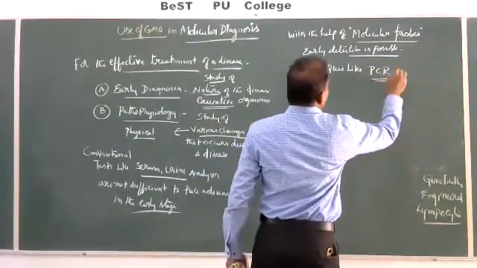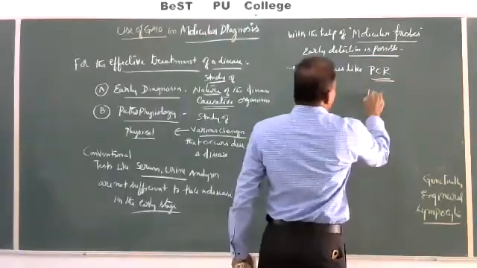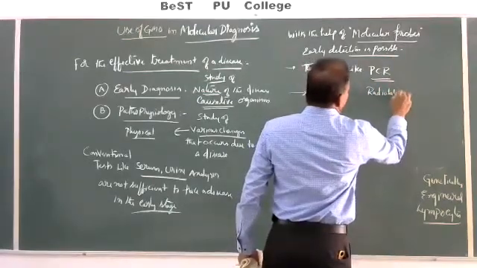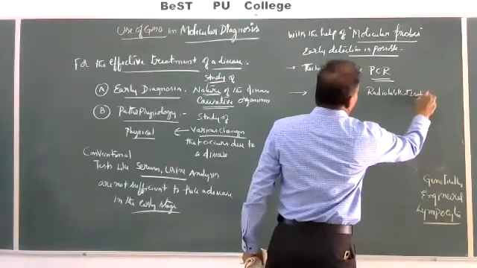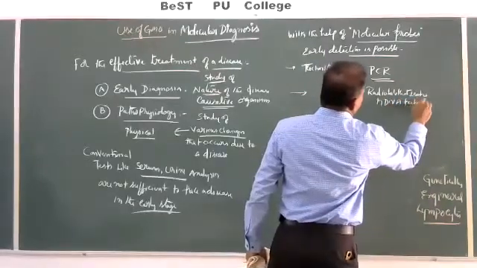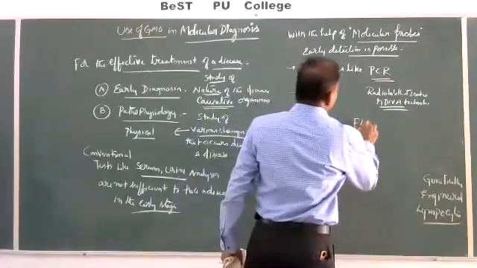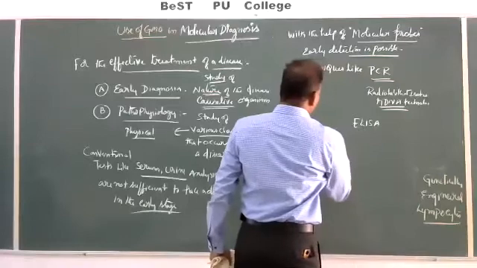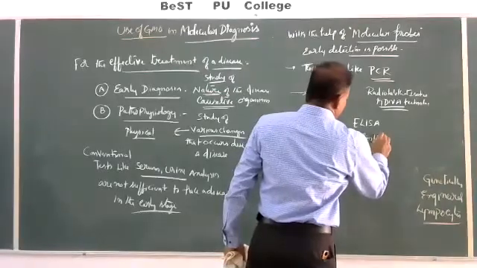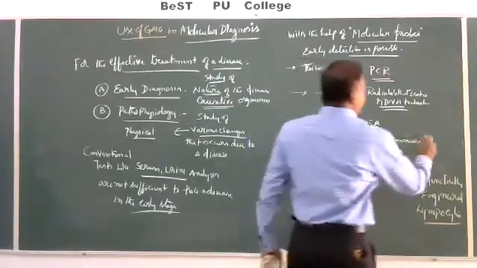polymerase chain reactions and radioactive isotopes, radio labeled isotopes, recombinant DNA technology, ELISA, enzyme linked immunosorbent assay.